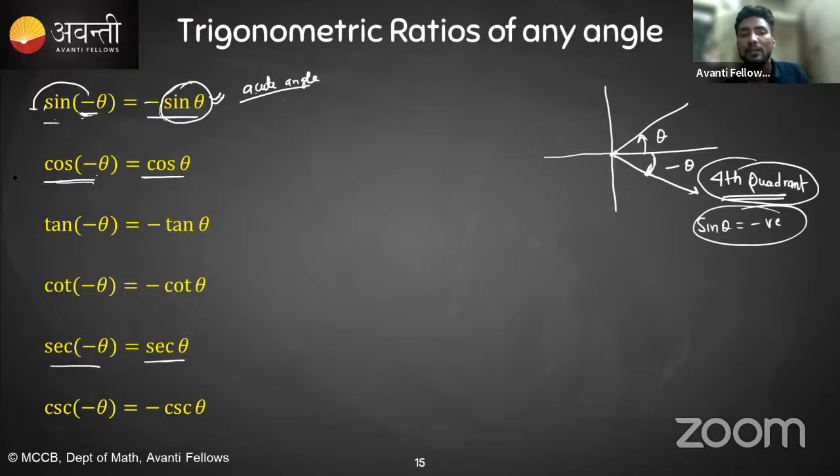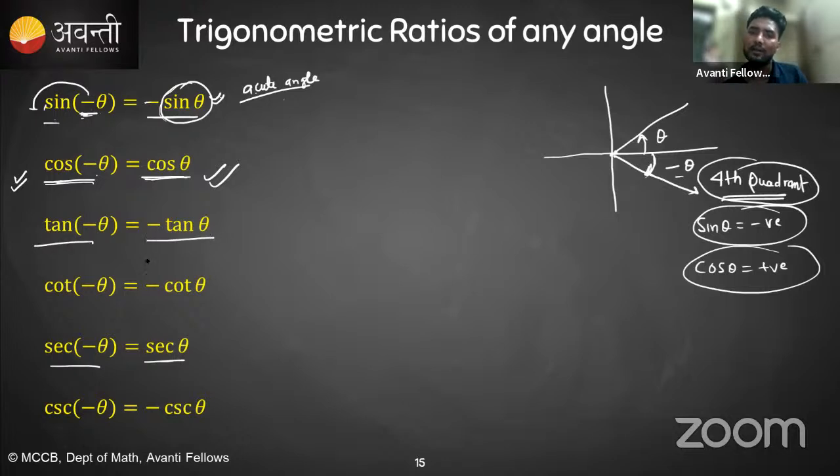But why is it not happening for cos? Because we already know that if we are going in the clockwise direction, minus theta, it is in fourth quadrant, and in fourth quadrant cos theta value will be what? Positive. So whether we are going negative or positive, it always gives the positive value. So that's why cos minus theta is cos theta. Okay, but tan minus theta, again it is minus tan theta, because again it is in fourth quadrant, and in fourth quadrant tan theta is negative only. So that's why there is a negative sign.